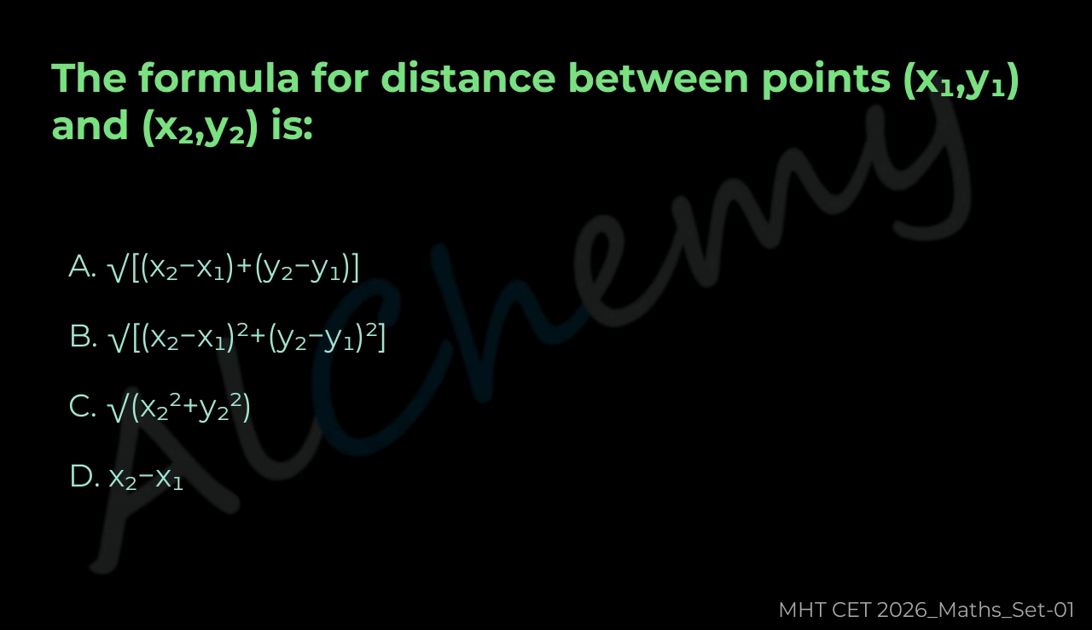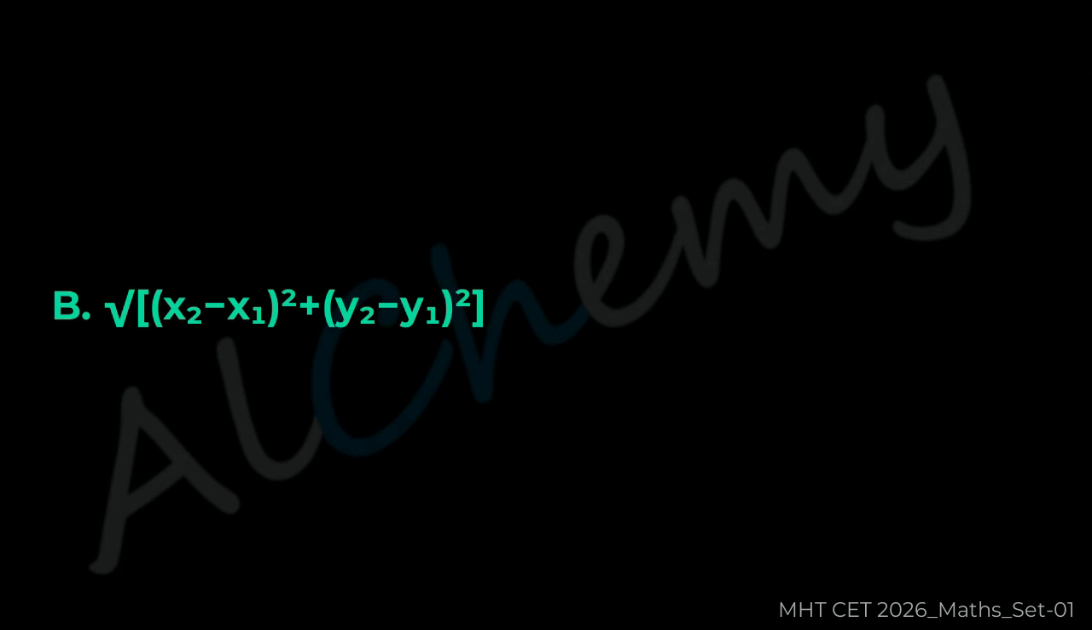A (x1 plus x2)(y1 plus y2), B (x2 minus x1) squared plus (y2 minus y1) squared, C x squared plus y squared, D x1 x2. The correct answer is B (x2 minus x1) squared plus (y2 minus y1) squared.